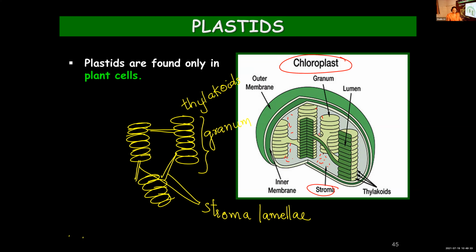It is mentioned in your textbook that plastids consist of membranous layers present in a fluid material known as stroma. And here you can see the picture of a chloroplast. Chloroplast is a type of plastid, or you can say chloroplasts are green colored plastids, and they contain the pigment chlorophyll.